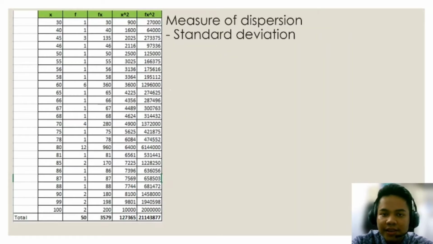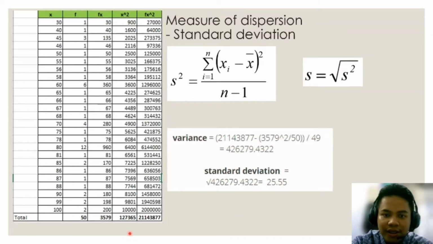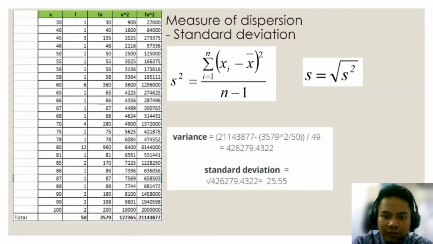So the next one is standard deviation. So standard deviation for ungrouped data will be like this. So with the help of this diagram, only substitute the value. Okay, so this is the standard deviation, which is you just only square root the value of s square. Okay, therefore you will get the value, and also the standard deviation is 5.55.